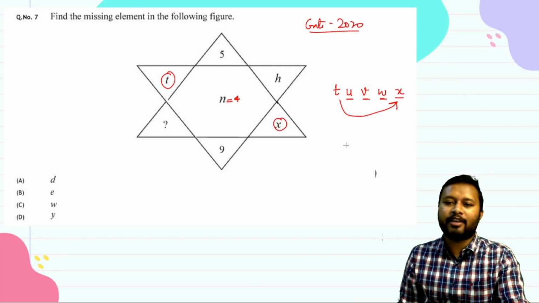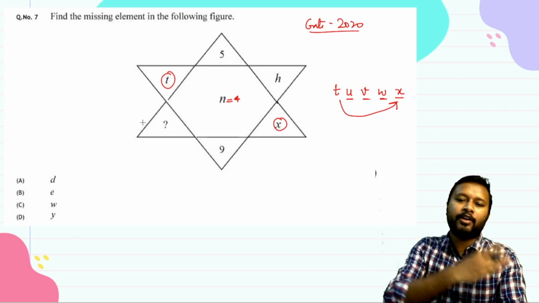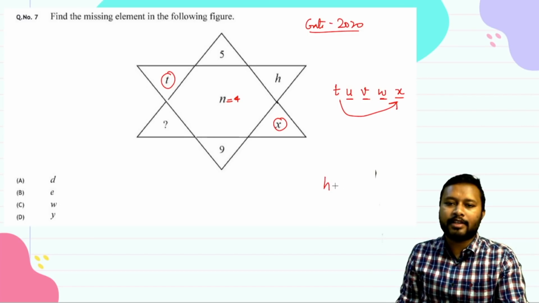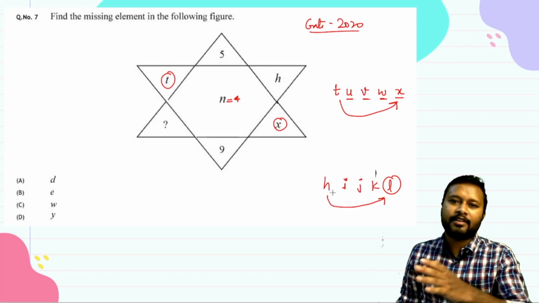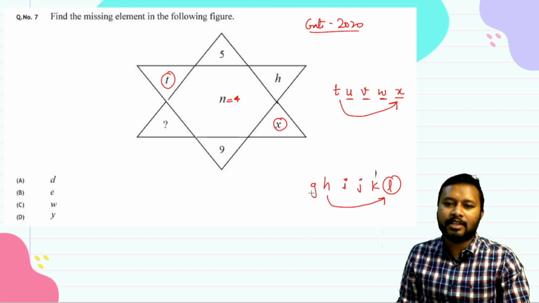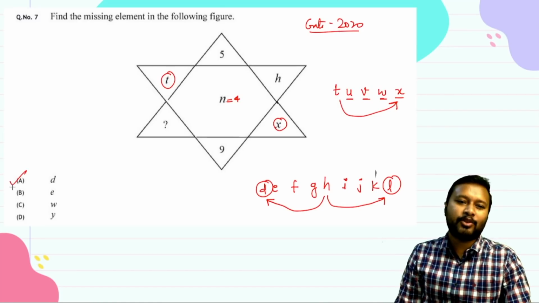Okay, so h is already given to you. So this term can be either 4 digits more than h or 4 digits before h. If this is h, you have i, j, k and l. So if it was 4 digits after h, the answer should be L, but L is not there in the options. Let's write down in the reverse order. So you have G, then F, then E, and then D. So you can see that 4 digits away from H is D. So the only possible answer for this given question is going to be option number A.